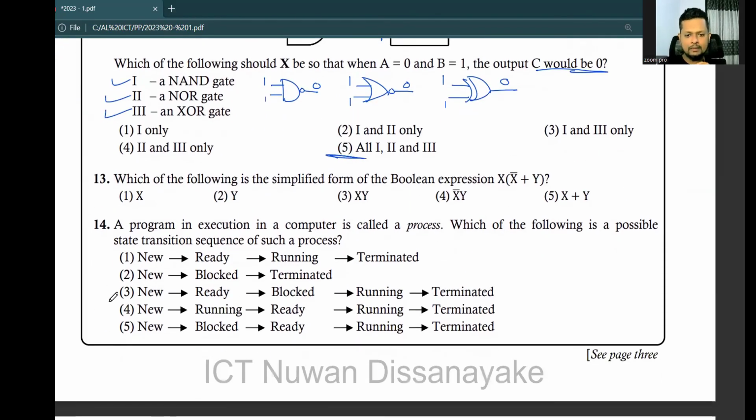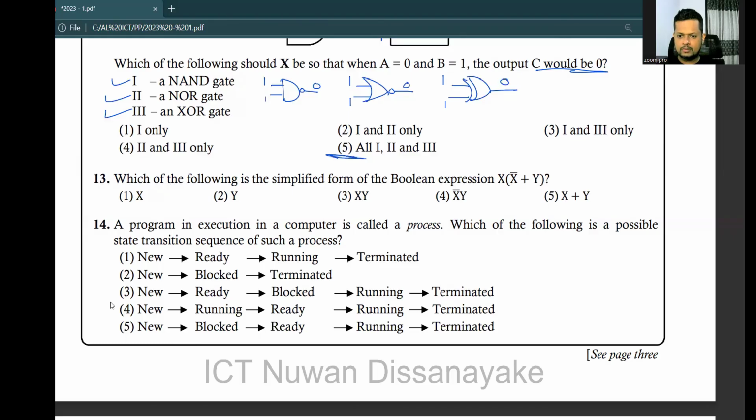Number 13. Which of the following is the simplified form of the Boolean expression X, then X bar plus Y? Okay, so which of the following is the simplified form? We cannot apply any rule for the brackets because it's X bar plus Y, two different inputs. So the only possible law here is the distribution law.